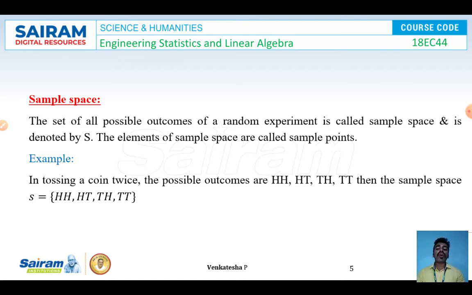Example, in tossing a coin twice, what will the possible outcomes be? Head head, head tail, tail head, tail tail. Then the sample space will be S equal to {head head, head tail, tail head, tail tail}. So grouping all the possible outcomes of a random experiment in a single platform will be called a sample space, and the particular outcomes will be called sample points.